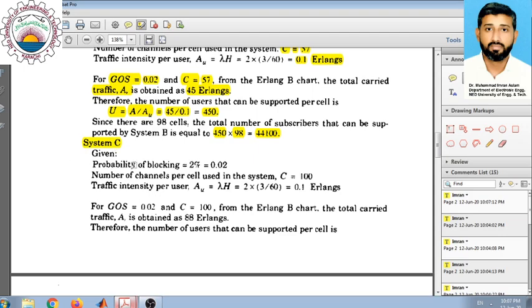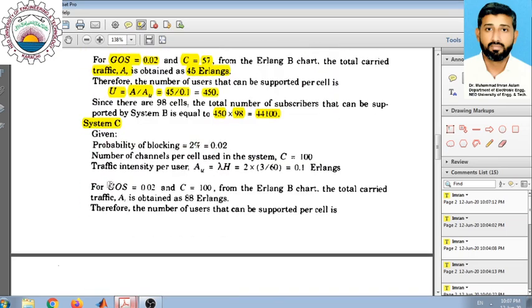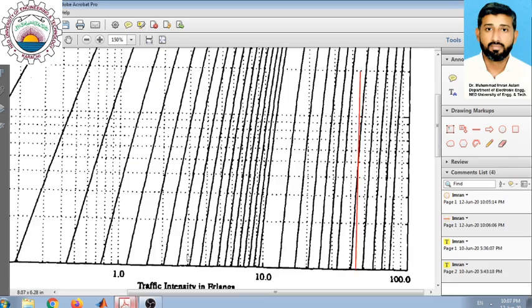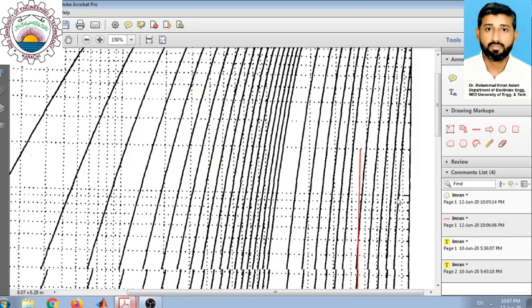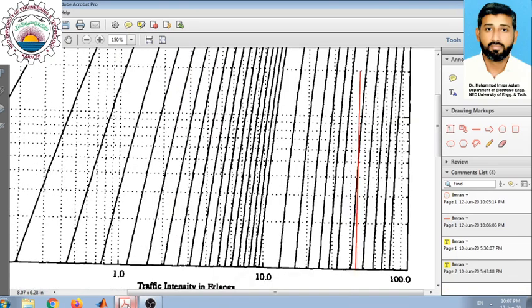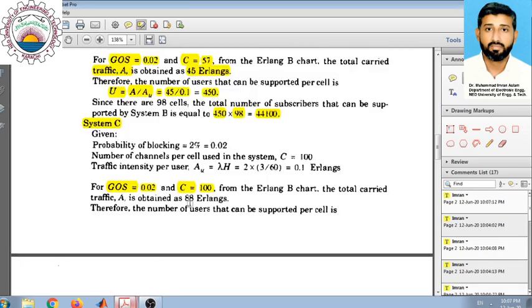In a similar way, we can calculate the number of users for system C as well. You have to proceed with the same steps. We know that the grade of service is 0.02 and the number of channels for system C is 100. On the Erlang B chart shown here, we have this line of 100 channels, and from this line you can easily find the traffic intensity corresponding to this condition, which is 88 Erlangs in this particular case.